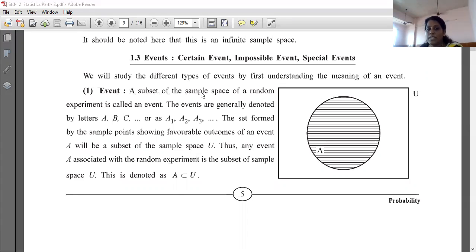A subset of the sample space of a random experiment is called an event. Subset of a random sample space. The events are generally denoted by letters A, B, C or as A1, A2, A3. The set formed by the sample points showing favorable outcomes of an event A will be a subset of the sample space U. Means वो उसके अंदर का एक element है, U के अंदर का एक element है, subset of, right? A अगर मैंने निकाला तो that will be the element of U only. That means the subset A is the subset of sample space. Thus any event A associated with a random experiment is the subset of sample space. Thus this is denoted by A is a subset of U.